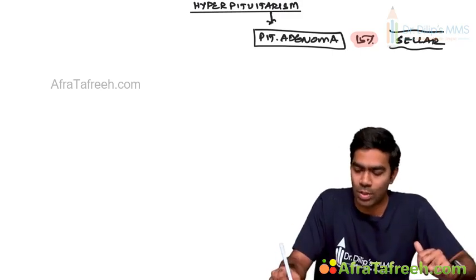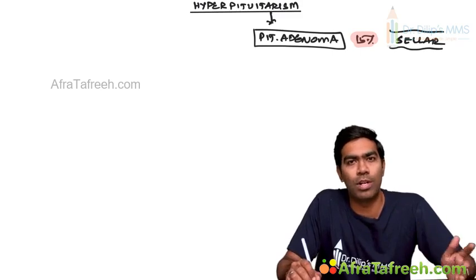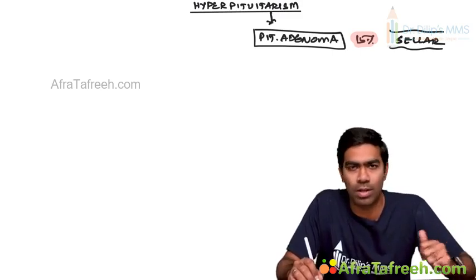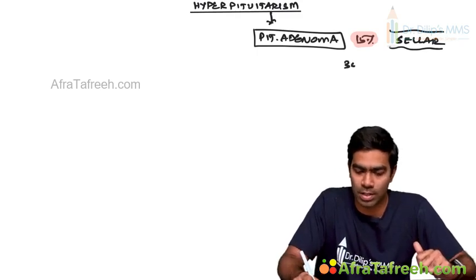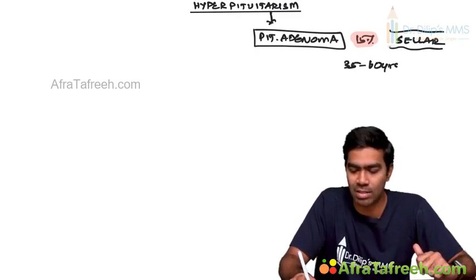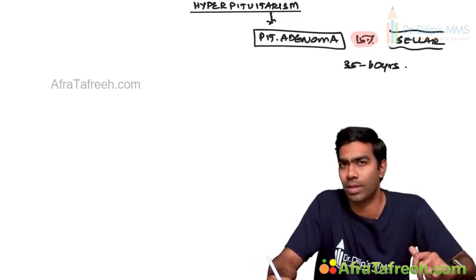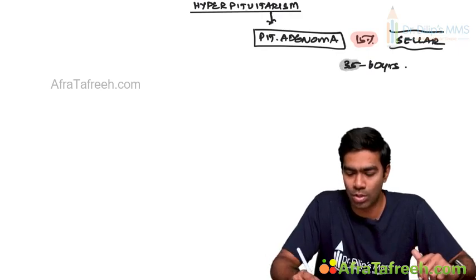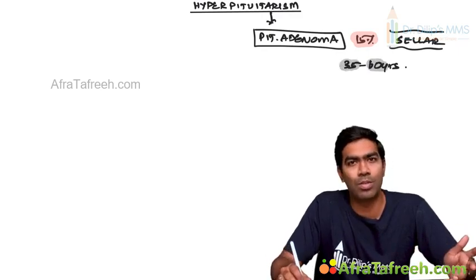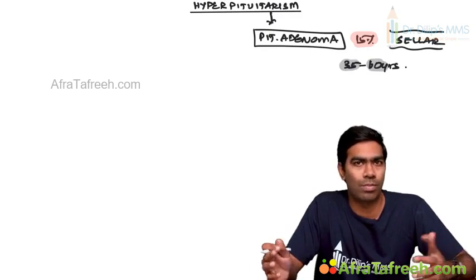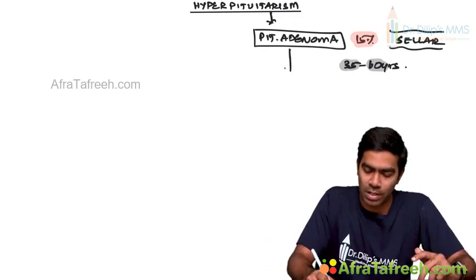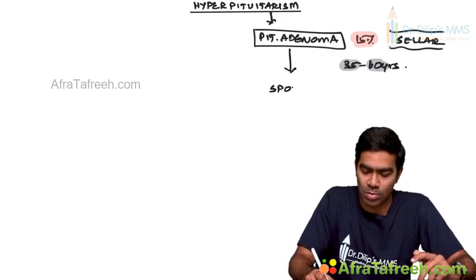Okay. So what is the age group where pituitary adenoma tends to occur predominantly? It's approximately the 35 to 60 years age mark. That's where you're going to get pituitary adenomas very, very commonly. So it's not so old, not so young, somewhere in the middle age group to a little older age group. That's it. Similarly, pituitary adenomas are mostly sporadic.